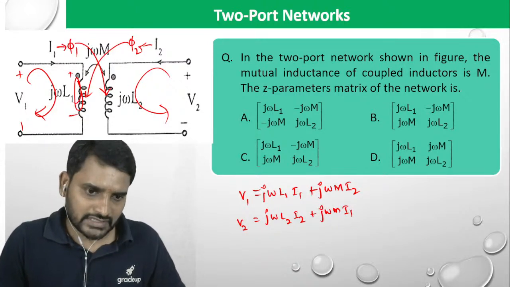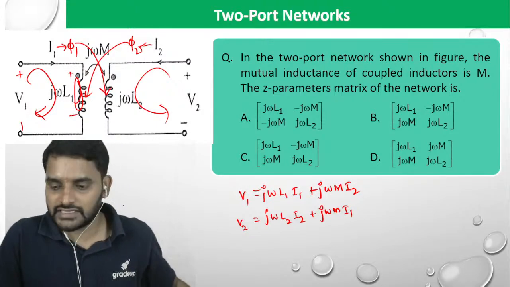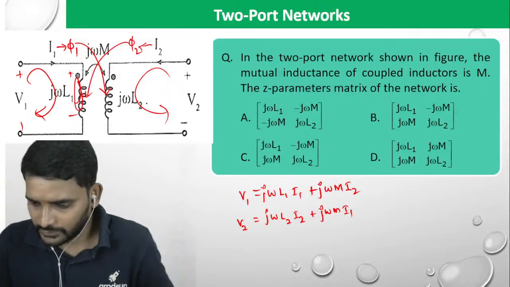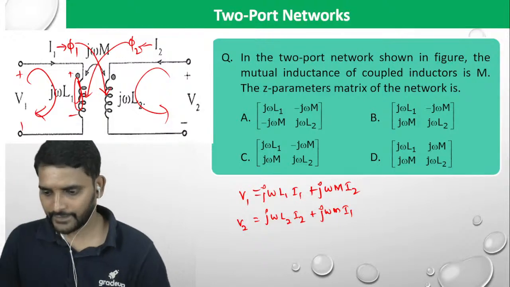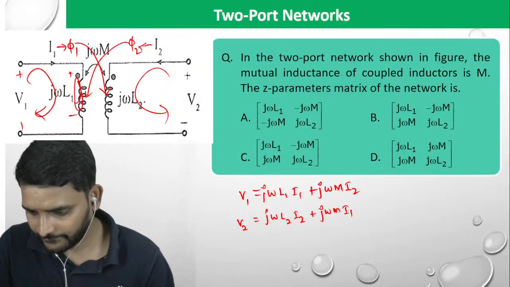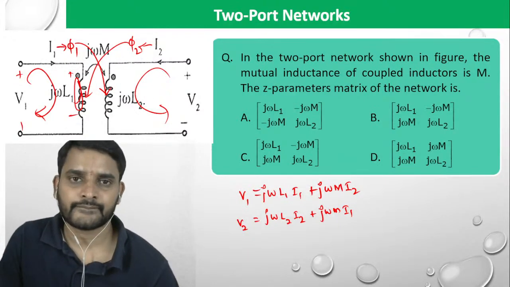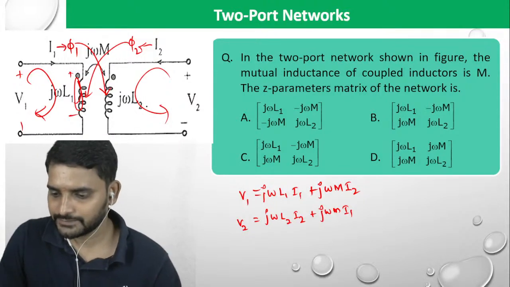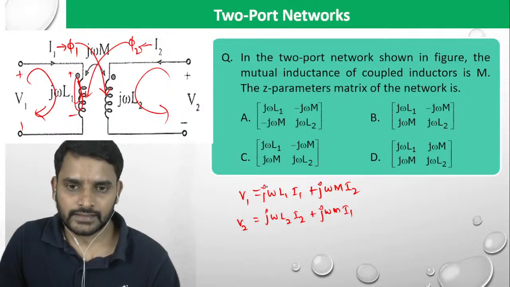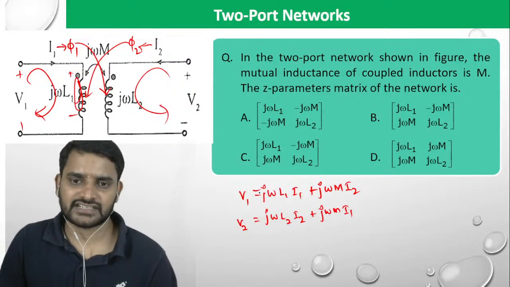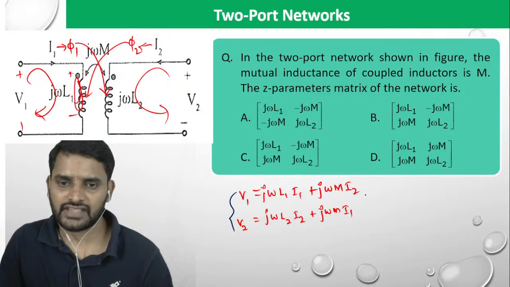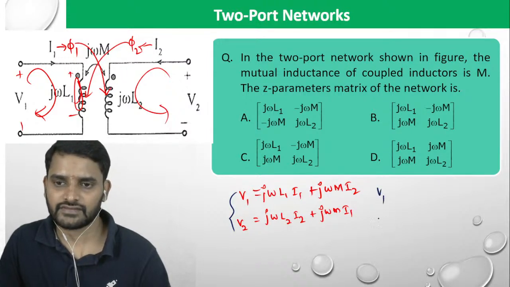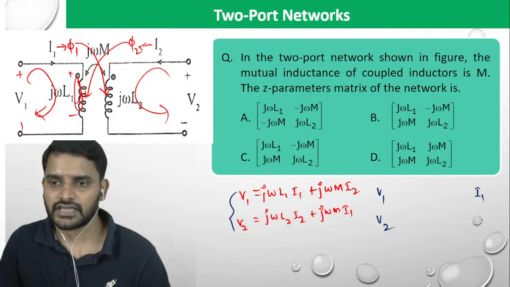So what could be the correct answer, my dear? Put it in terms of the Z matrix: V1, V2, I1, I2.